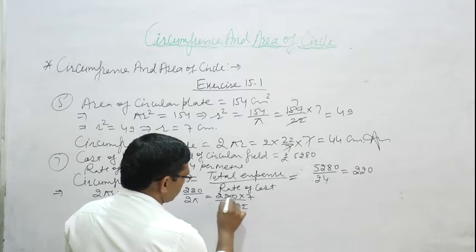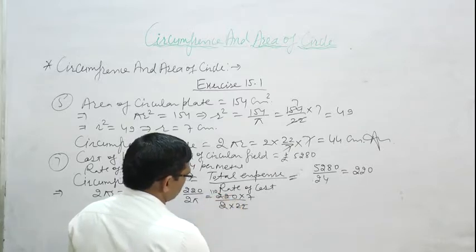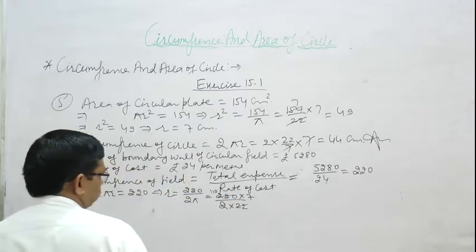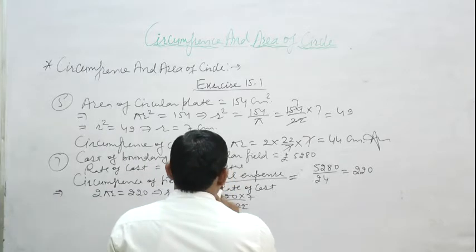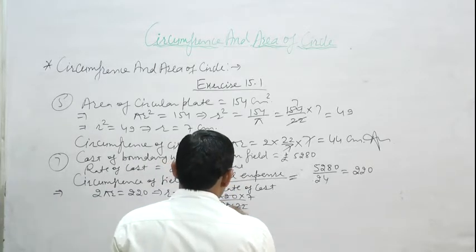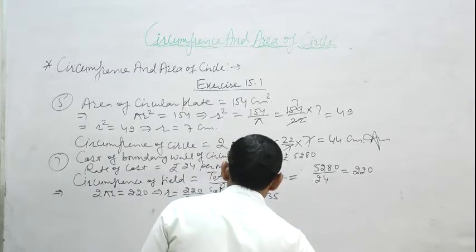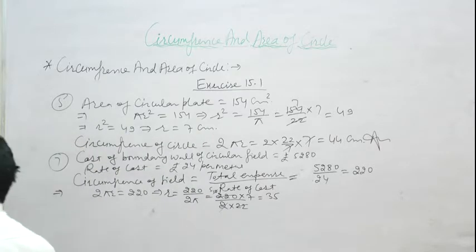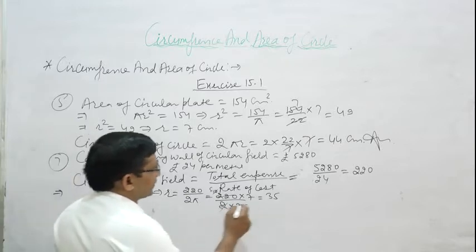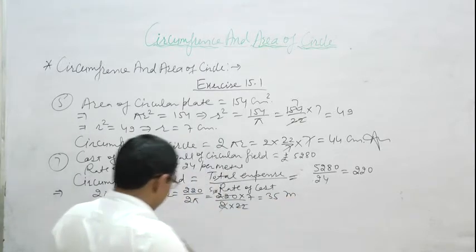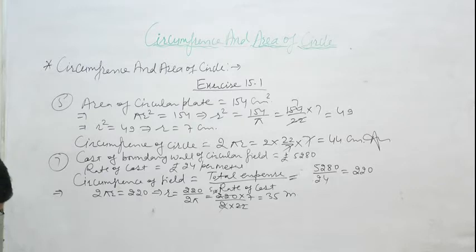So 22 times 10, and 2 fives, then 5 times 7 is 35. Radius is 35 meter. Radius is 35 meter. Now we want to find out area of field.